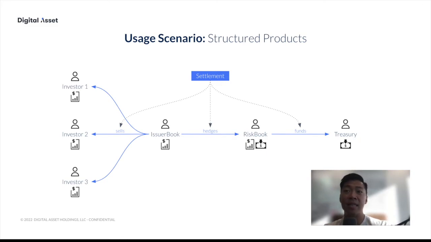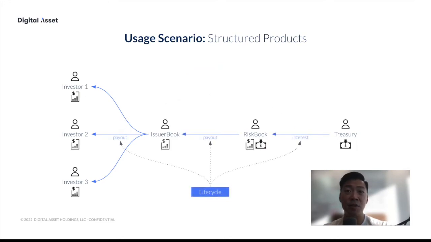And during the life of the structured product, there are lifecycling events happening. The structured note pays out a certain amount which needs to be essentially flown down to the investor, and there is the regular interest payment that comes from the treasury. And this would be an ideal use case where you can probably use all the different aspects and different layers from the library. The other case, which is a bit of an exotic one, is brand loyalty NFTs.